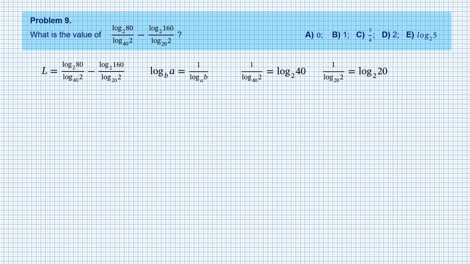After substitution into the expression for L, we get rid of all the fractions, and what is even more important, all the logarithms now have base 2. And we can also see that all the values under the logarithm are multiples of 20. So let a be the base 2 logarithm of 20, and we are going to express all the logarithms in the right hand side for L in terms of a.